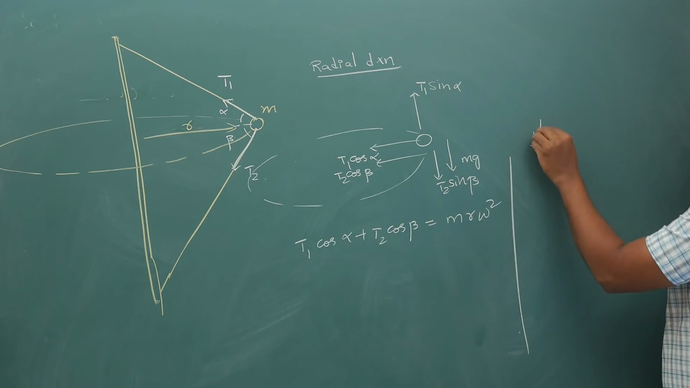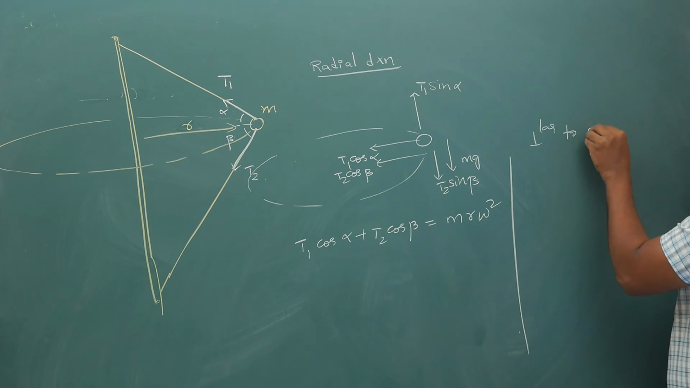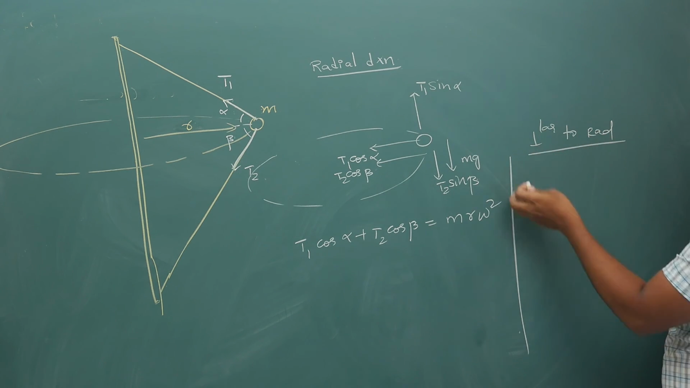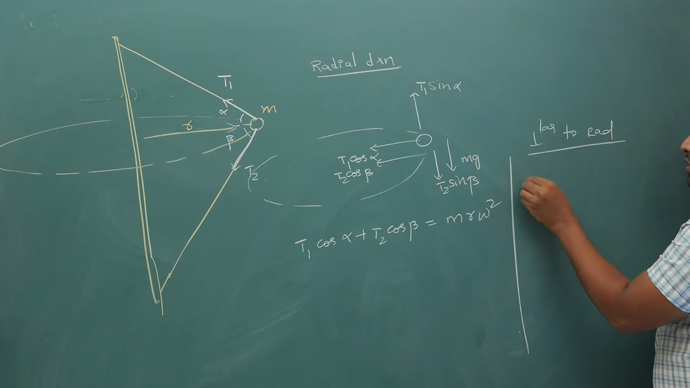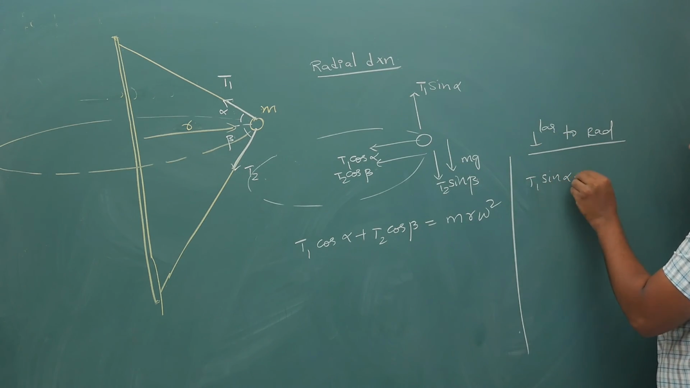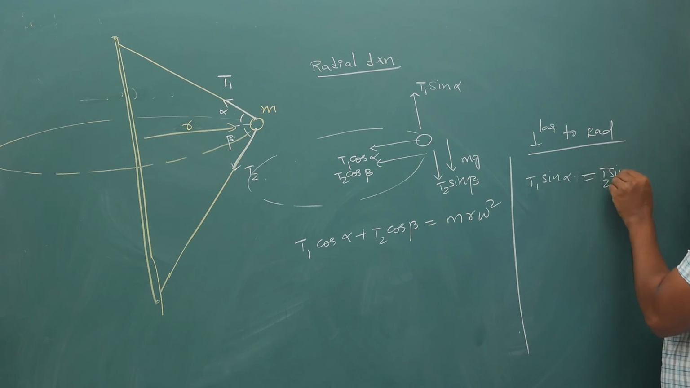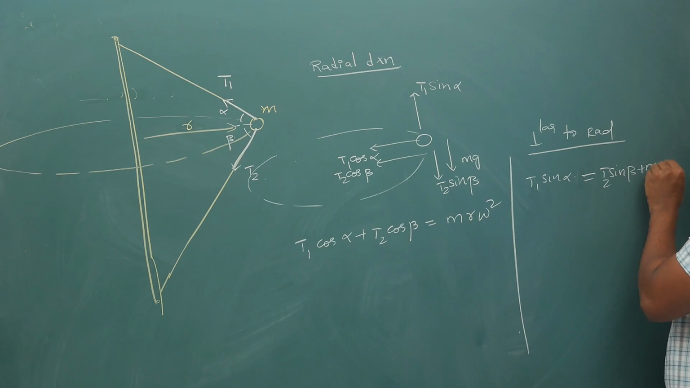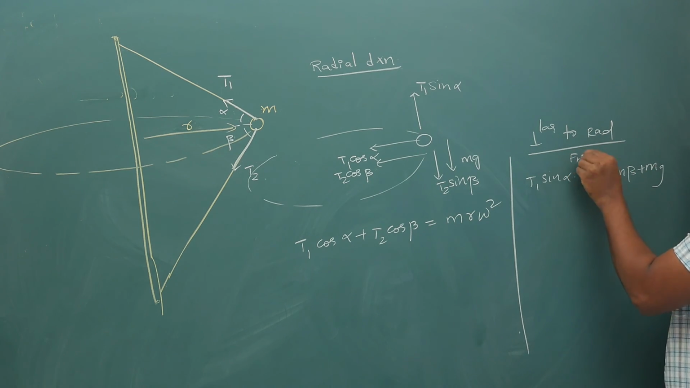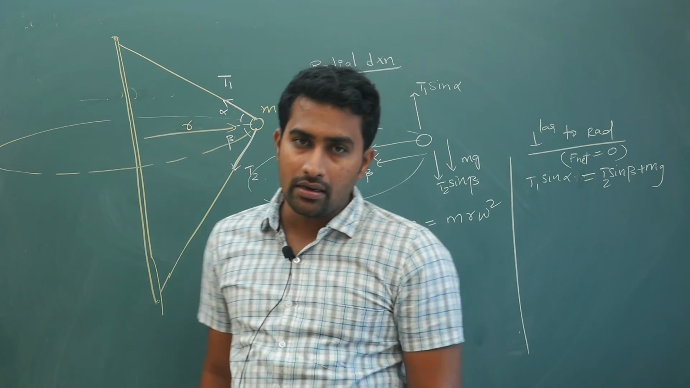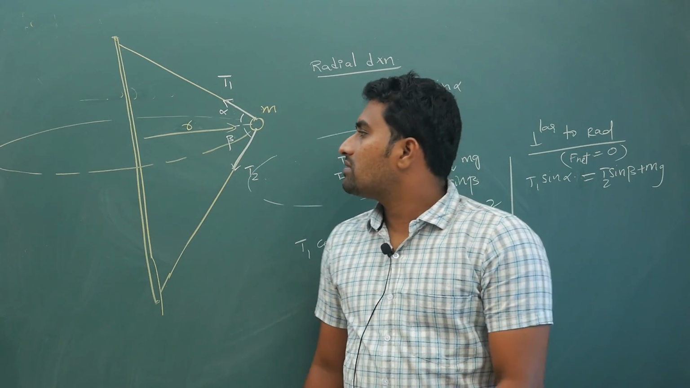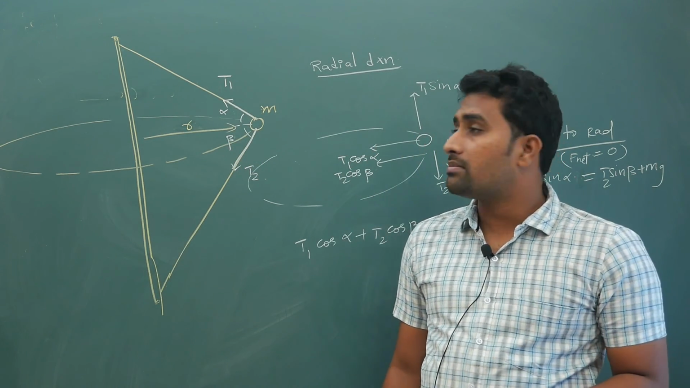Next, perpendicular to the radius, in the perpendicular direction your net force will be 0 because the block is not going up or down. So your T1 sin alpha must be equal to T2 sin beta plus mg. Here net force is equal to 0 in the perpendicular direction because it is not going up and down. Okay, so this is how you are supposed to do your basic questions.